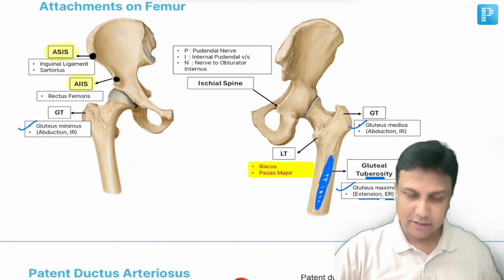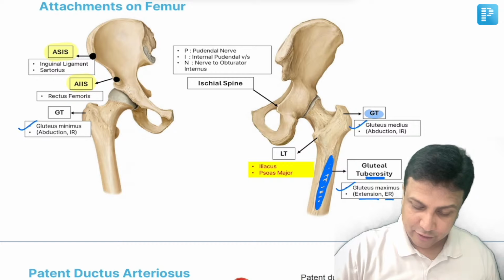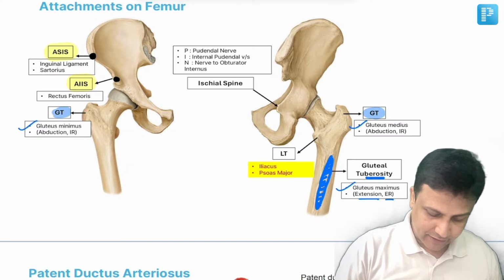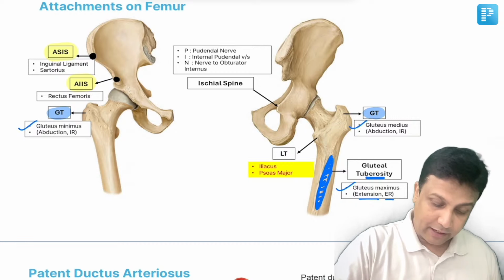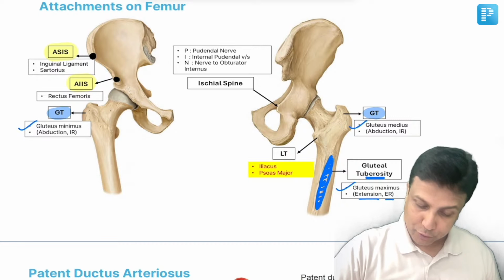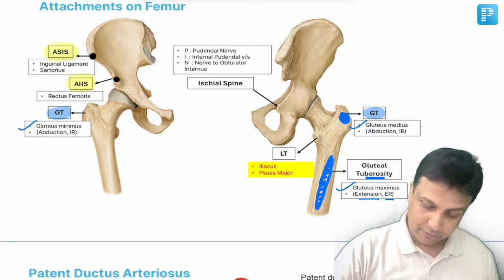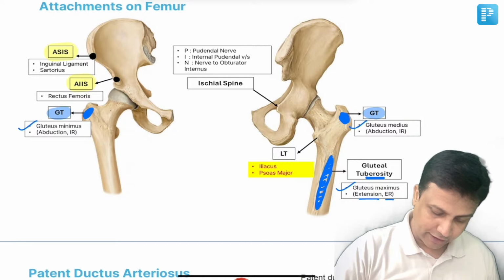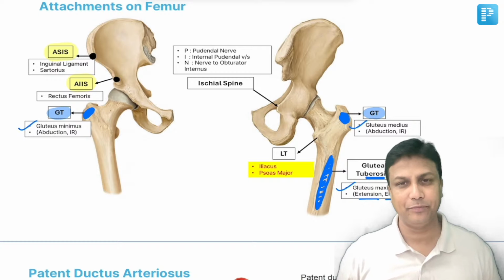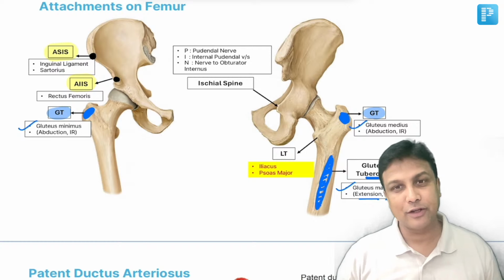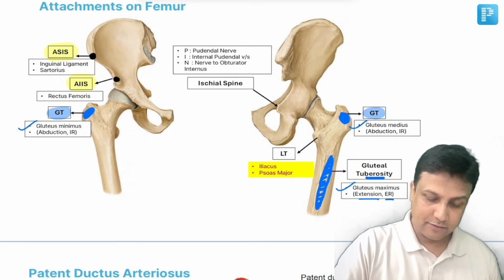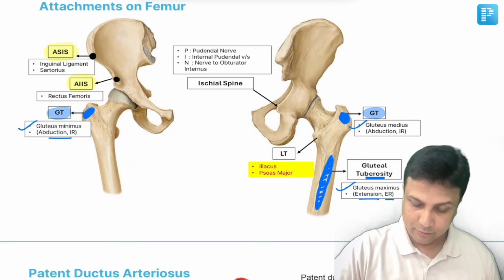Medius and minimus, both of them will be attached at the greater trochanter. But the difference here is that the medius will be attached onto the greater trochanter posteriorly, whereas the minimus will be attached onto the greater trochanter anteriorly. And both of them are actually going to help in abduction as well as internal rotation at the hip joint.